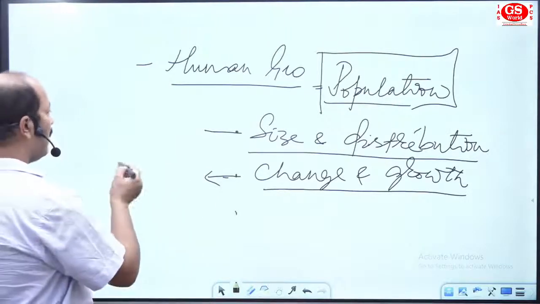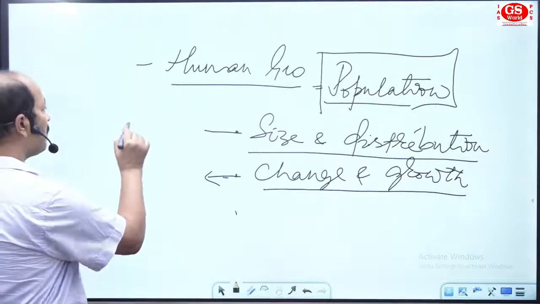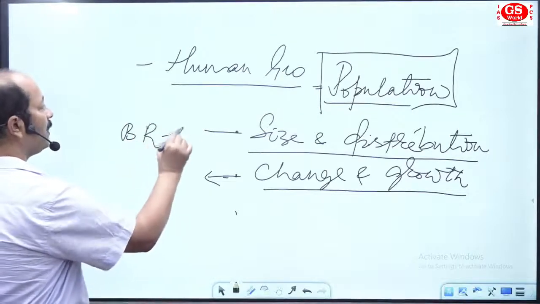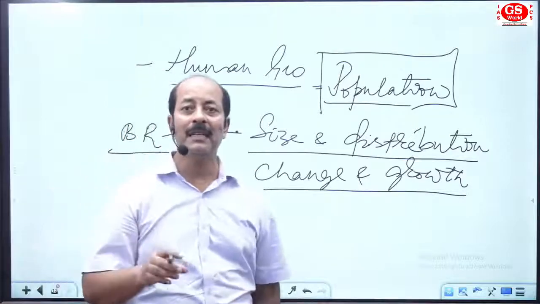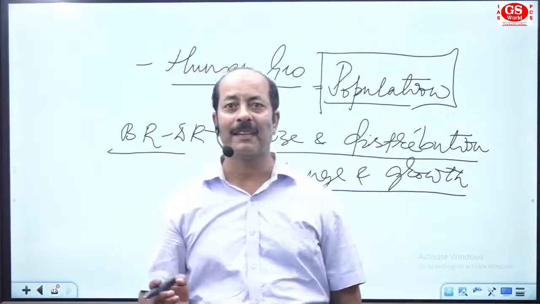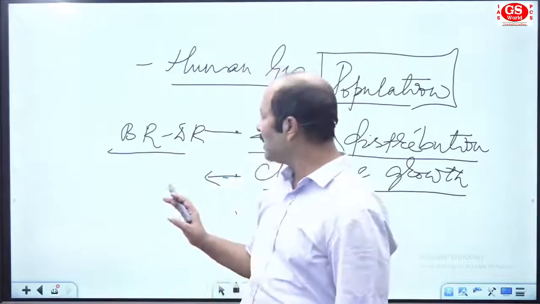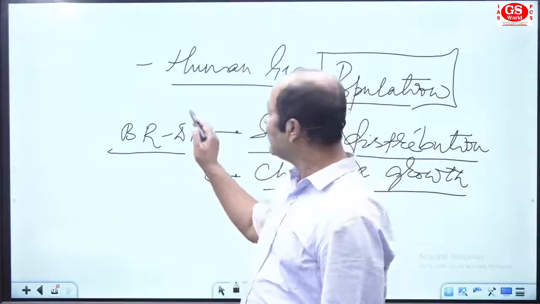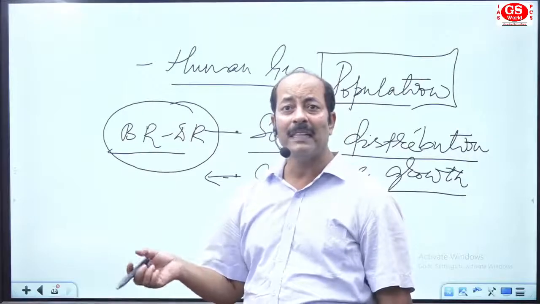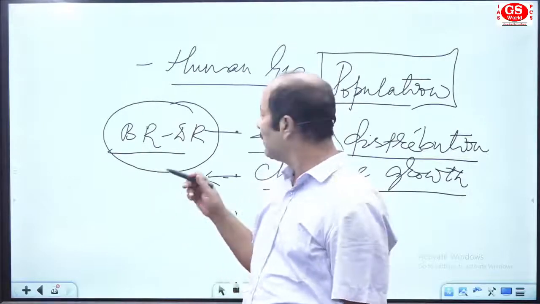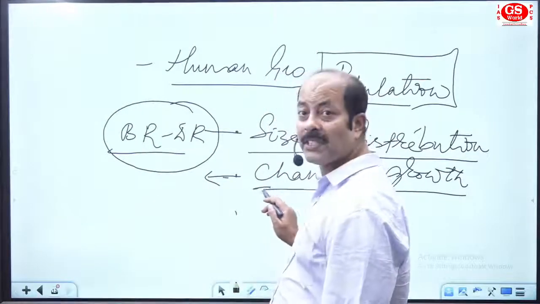Change is the difference of birth rate and death rate, and also the number of in-migration and out-migration. Are you getting that? Suppose in a particular area, there is a change in number of population due to the difference of birth rate and death rate. Then it is population change.